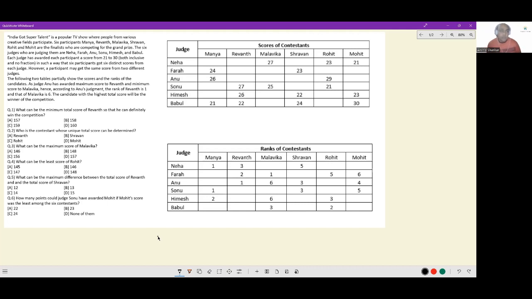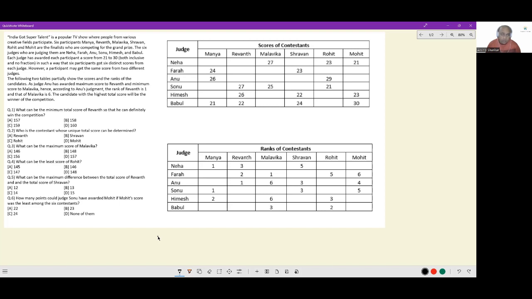Let's look at this set. India Got Super Talent is a popular TV show where people from various creative fields participate. Six participants, Manya, Revant, Malvika, Shravan, Rohit, and Mohit, are the finalists who are competing for the grand prize. The six judges who are judging them are Neha, Farha, Anu, Sonu, Himesh, and Babu.